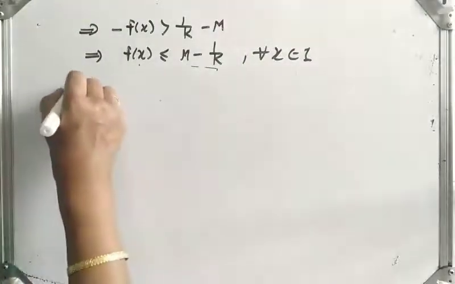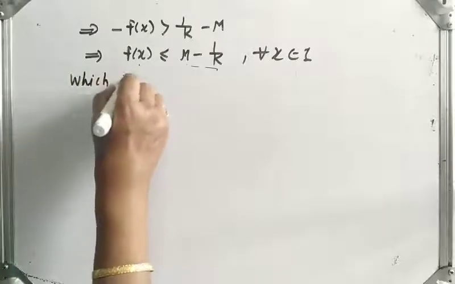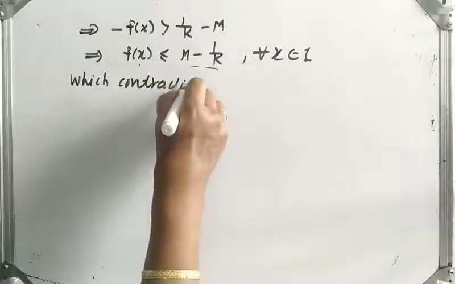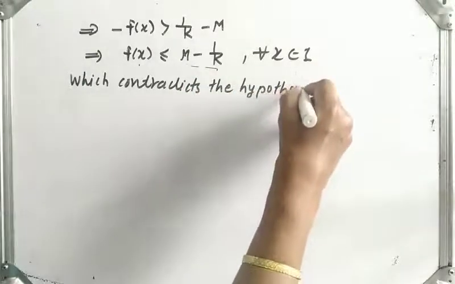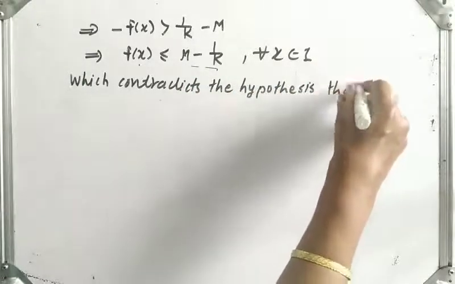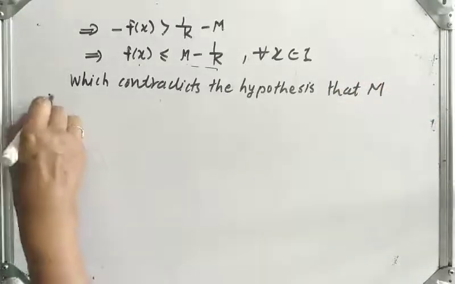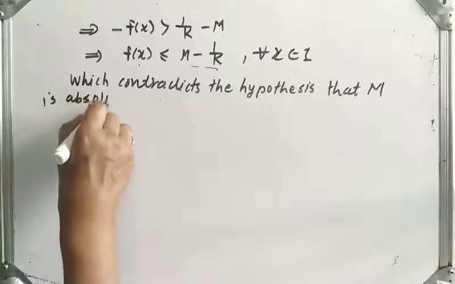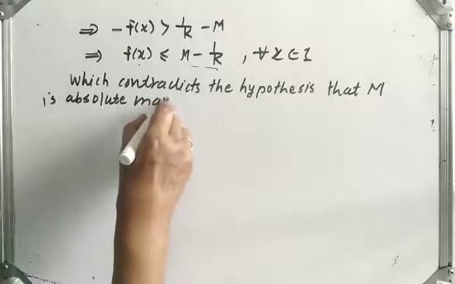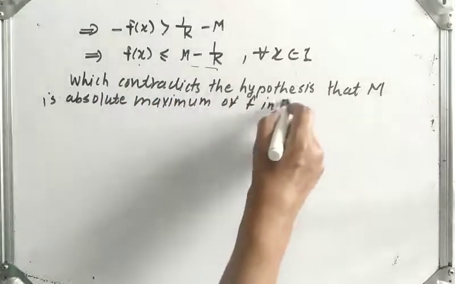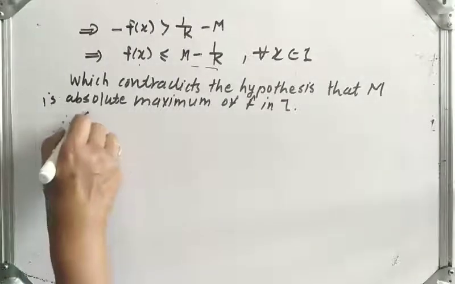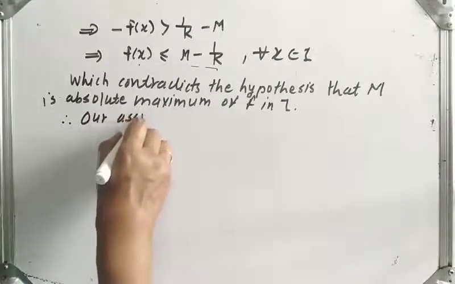So here we can say, which contradicts the hypothesis that capital M is the absolute maximum of f in I. Therefore, what was our assumption?